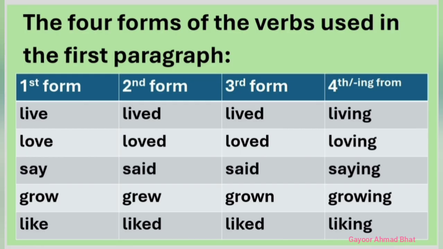Thus, the 4 forms of the verbs used in this first para that I referred to earlier are live, lived, lived, living; love, loved, loved, loving; say, said, said, saying; grow, grew, grown, growing; and like, liked, liked, liking.